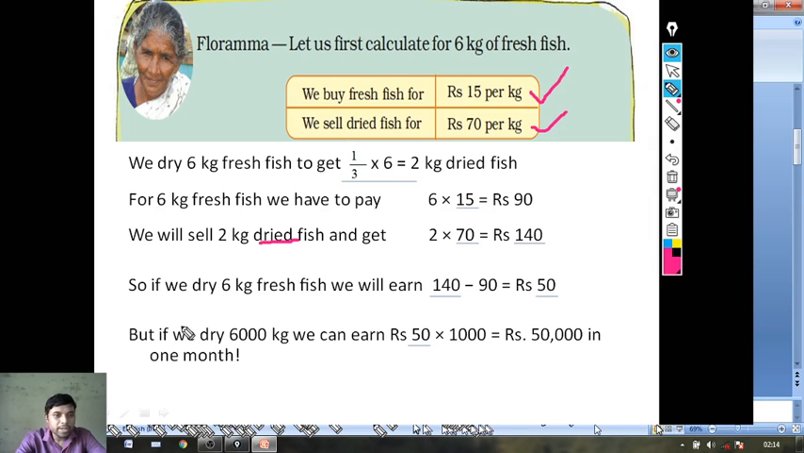Is it clear? Okay, so if we dry 6,000 kg, we can earn rupees dash into 1,000. Why? Look here. Here 6 kg is given. Now here it asks for 6,000. So if we multiply 6 by 1,000, it will be 6,000. Similarly, if we multiply the money by 1,000, it will be 50,000. Just multiply it. Rupees 50 is multiplied by 1,000, and the answer is rupees 50,000 in 1 month. Is it clear? Okay. Now, next page.